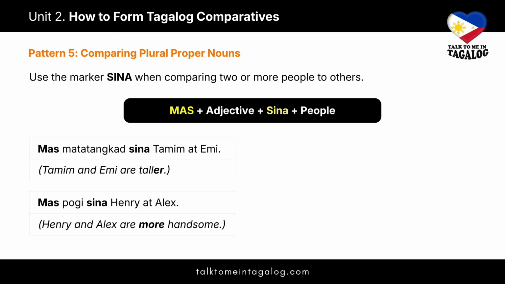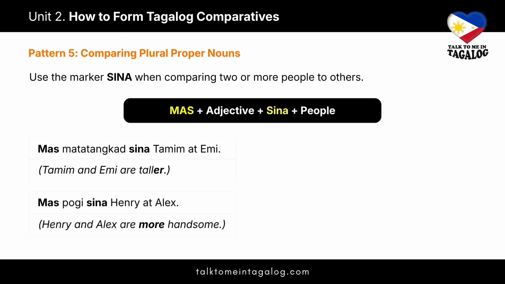Here's how that looks in practice. Mas matatangkad sina Tamim at Emmy, meaning Tamim and Emmy are taller. Next, mas pogi sina Henry at Alex. Henry and Alex are more handsome. Note that we use at to mean and when joining the names.